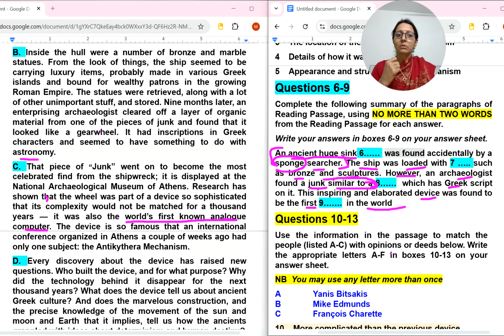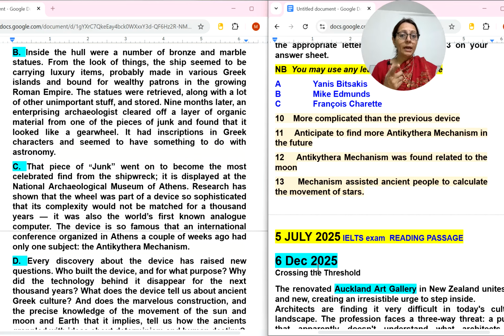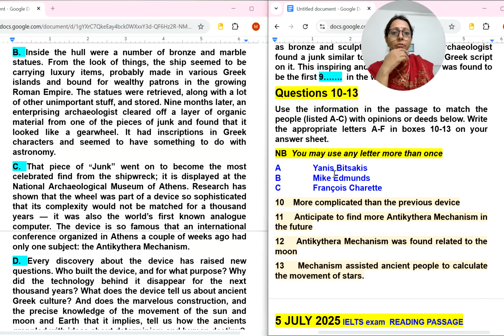So let's do the third type of question. As you already know, we have covered this reading also in the previous video. This reading I have covered. Now let's do list of experts. So I am reading the instructions first. Use the information in the passage to match the people. These are the people, A, B, C, listed A to C, with opinions or deeds. So these are their opinions or deeds.